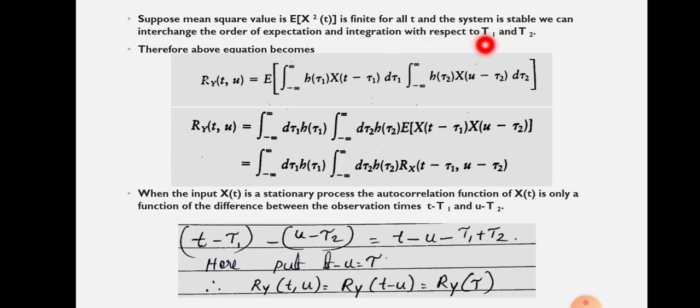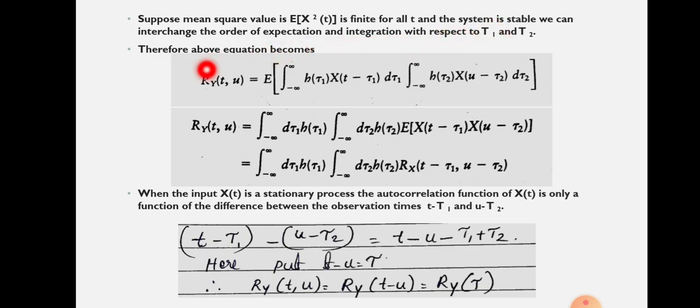Here I have written t1 and t2 because it is not possible to write tau. Actually the variables are tau 1 and tau 2, so you should write tau 1 and tau 2 in your notebook, not t1 and t2. Since I am typing from my mobile, there are no symbols for tau, that is why I used t1.